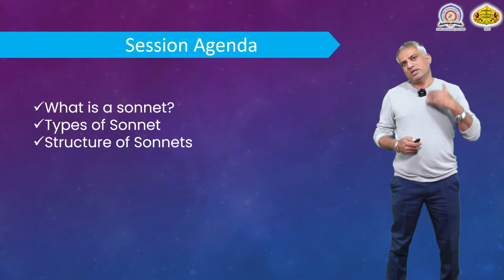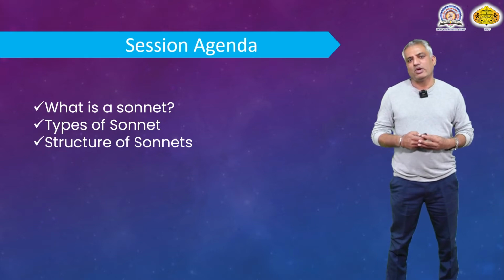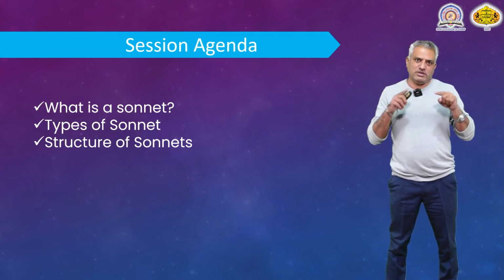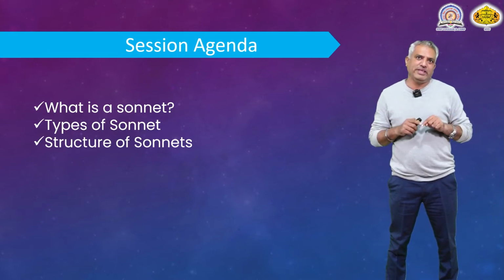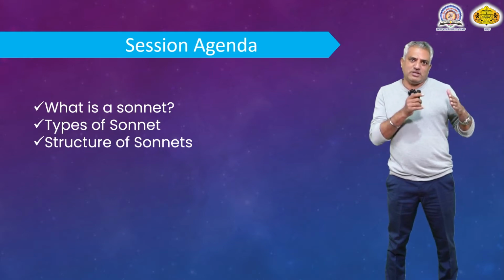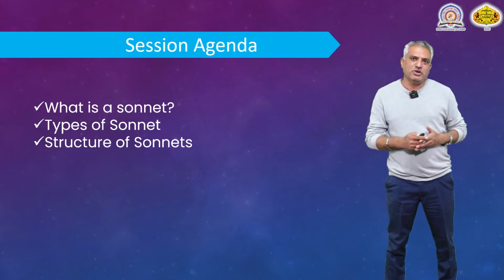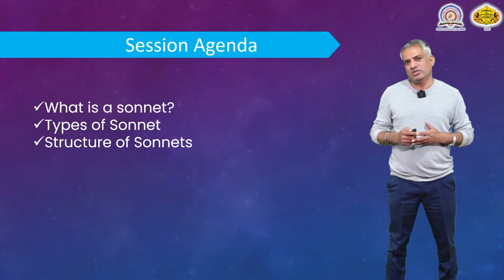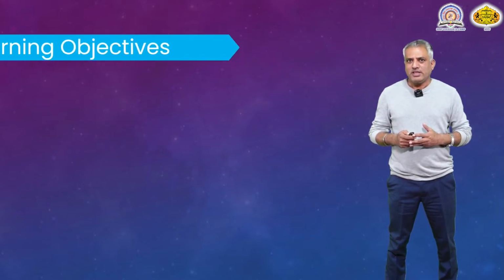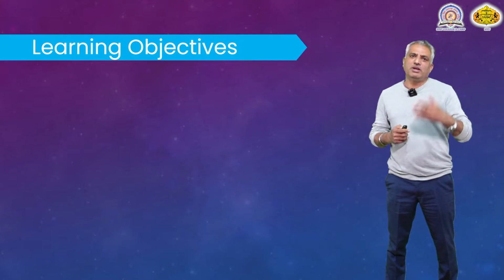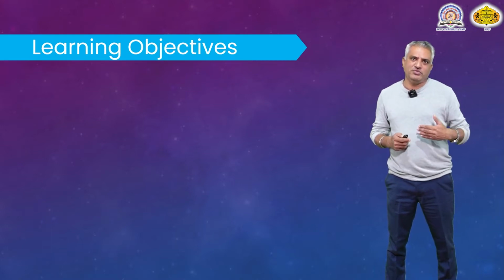After talking about the types of sonnets, we are going to discuss the particular structure of each type. So, what kind of structure the Petrarchan sonnet has and what kind of structure the Shakespearean or the English sonnet has.